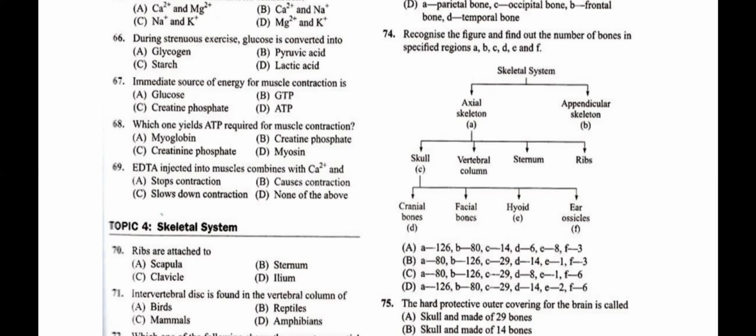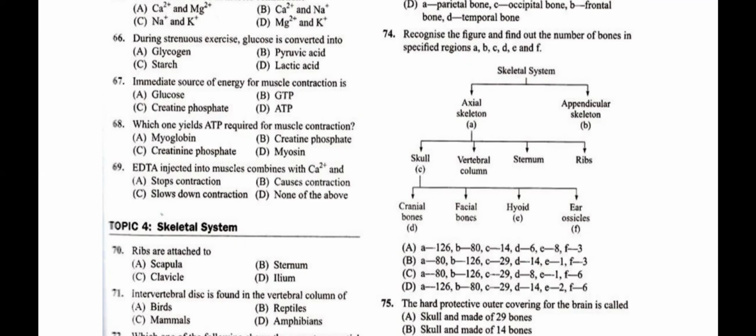So if you see the skeletal system, the axial skeleton A is 80, then appendicular skeleton B is 126, skull is made up of a total C, that is 29 bones, and the cranial bones what we're going to find is D, which is 8, hyoid bone is 1, and ear ossicles F is 6. So the correct answer for question number 74 is C.